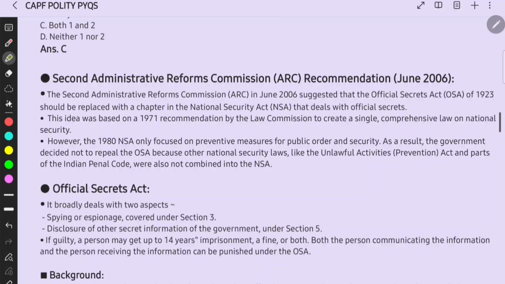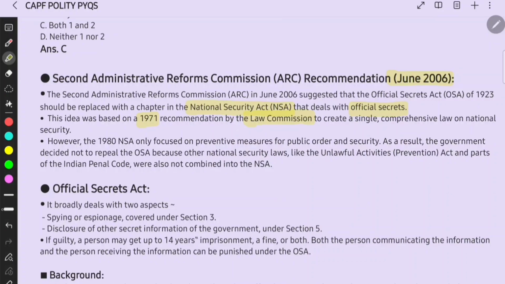Then the second ARC recommendation, June 2006. The second ARC in June 2006 suggested that the Official Secrets Act of 1923 should be replaced with a chapter in the National Security Act that deals with official secrets, right? This idea was based on a 1971 recommendation by the Law Commission.